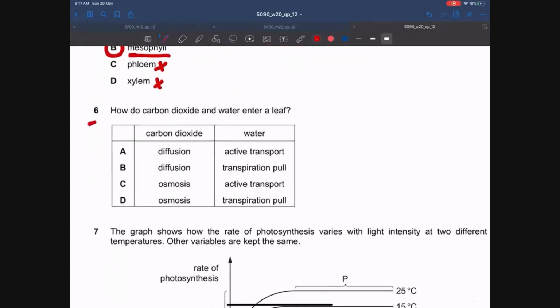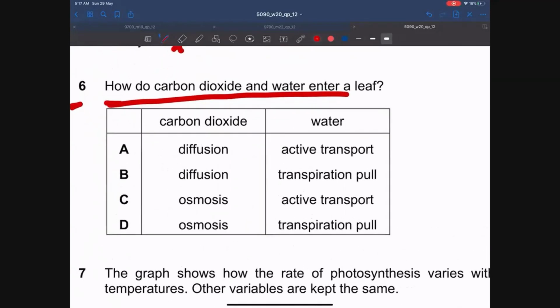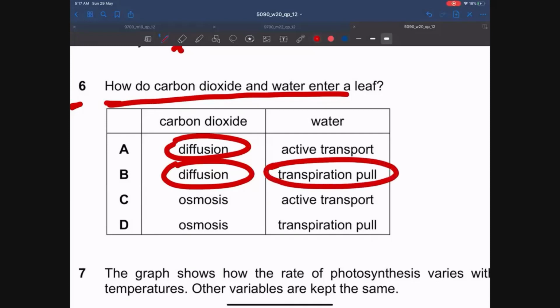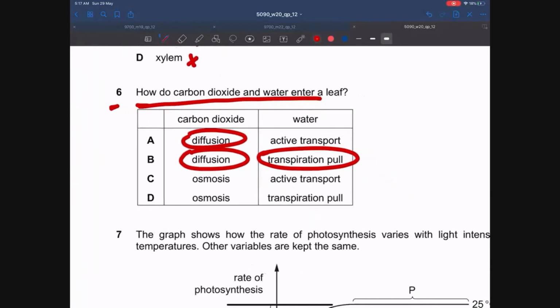MCQ number 6. How do carbon dioxide and water enter a leaf? So guys, as you all know, carbon dioxide enters the leaf via stomata by diffusion from the air. However, water enters the leaf by transpirational pull. Transpiration occurs from the leaf, that is the loss of water vapor from the leaf, and this pulls the water up the xylem vessels into the leaf. The water moves from the roots to the leaves up the xylem vessel, and transpiration is basically the pull, or we can say that a pull is generated by transpiration.